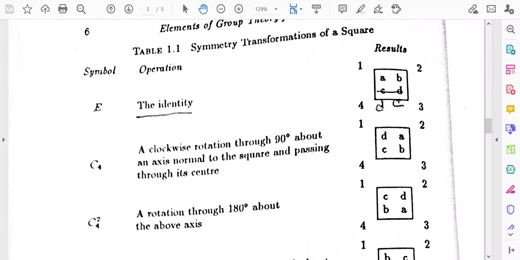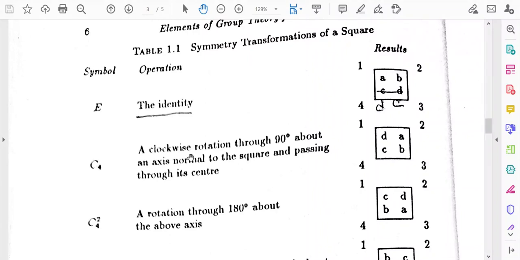Now, let us consider that there is an axis passing through the center of the square. This is the center of the square, and an axis is passing through the center, and this axis is perpendicular to the plane of the square. Now, a clockwise rotation through 90 degrees about an axis normal to the square and passing through the center.